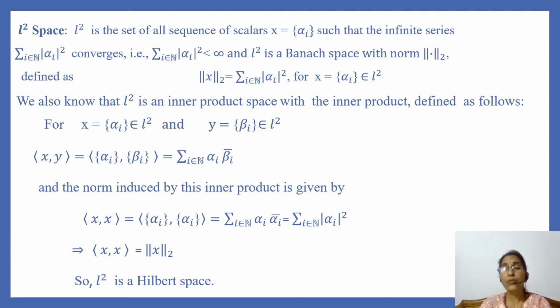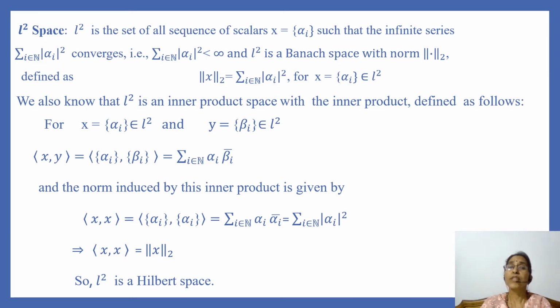And we have also proved that L2 space is a Banach space with norm 2 defined as, for x = (alpha_i) in L2, norm 2 of x is equal to the square root of summation over i in N of |alpha_i|^2.